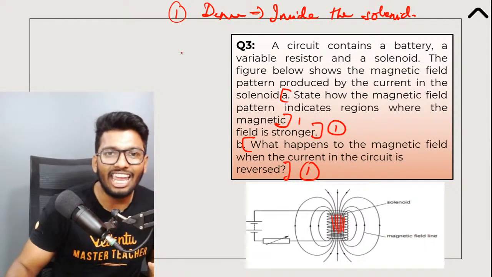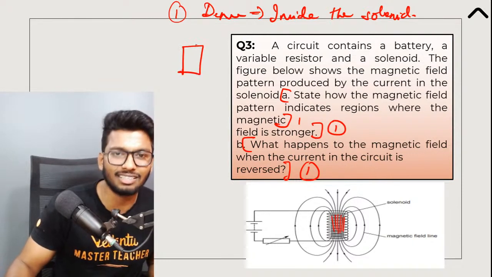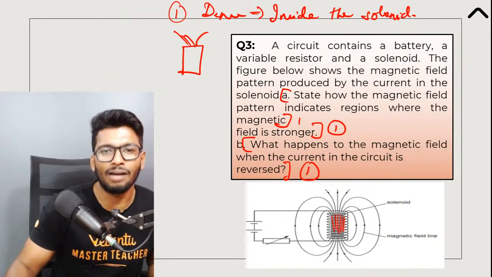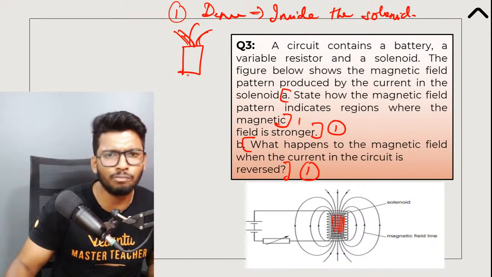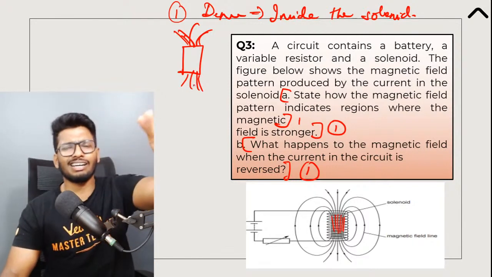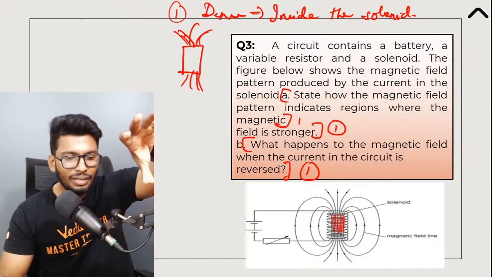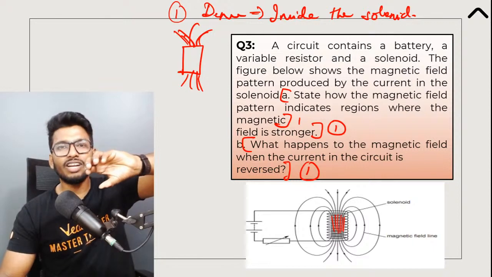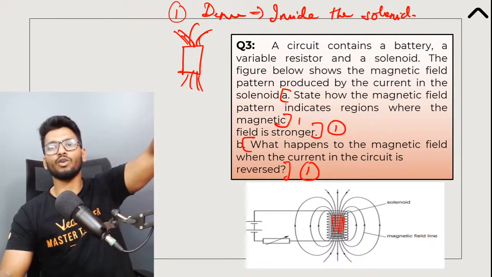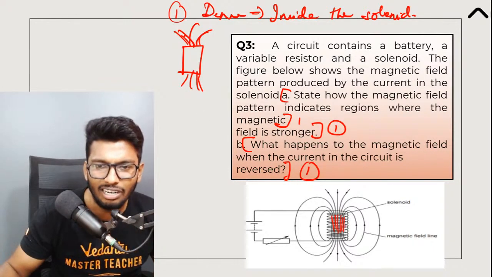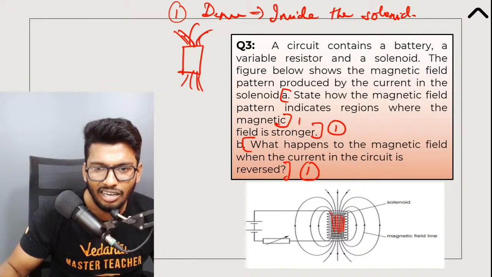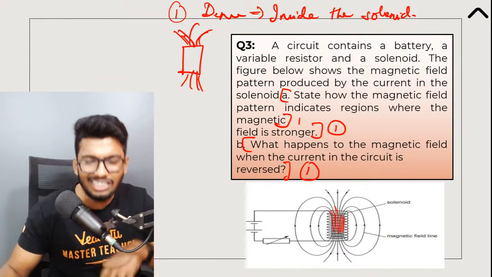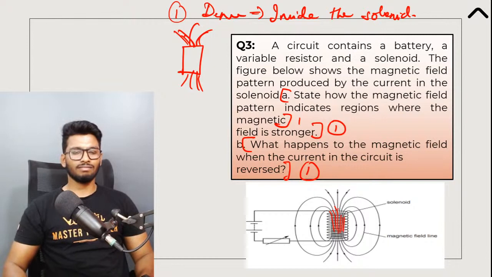Getting it? If you talk about a bar magnet, yes, I would totally agree with the answer that magnetic field lines are stronger near the poles. Absolutely, because you can't really see the magnetic field lines inside the bar magnet. But in a solenoid, the magnetic field is stronger inside the solenoid than at the poles. Just look at the magnetic field lines. Here they're a little spaced, but inside they're very close to each other. Understanding?